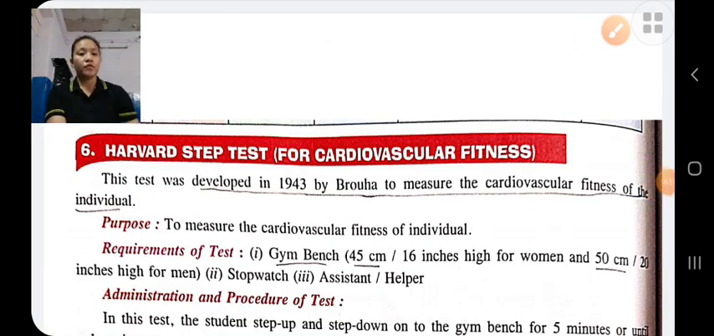Harvard Step test. This test was developed by Brouha in 1943 to measure the cardiovascular fitness of an individual. The purpose of the Harvard Step test is to measure the cardiovascular fitness of individuals. Equipment required: a gym bench 45 centimeters or 16 inches high for women, and 50 centimeters or 20 inches high for men, stopwatch, assistants or helpers.